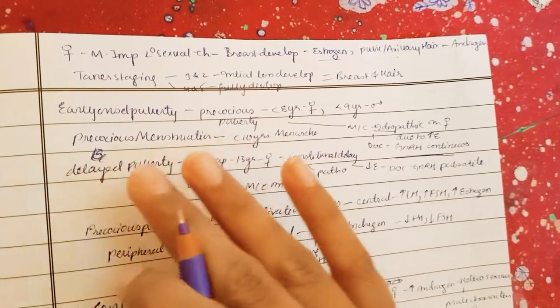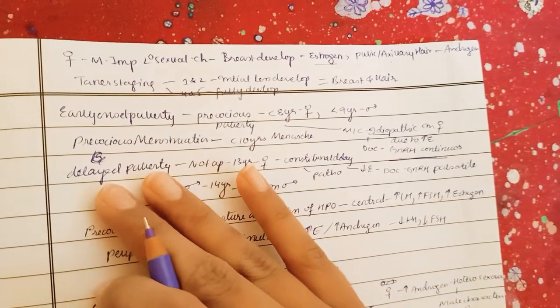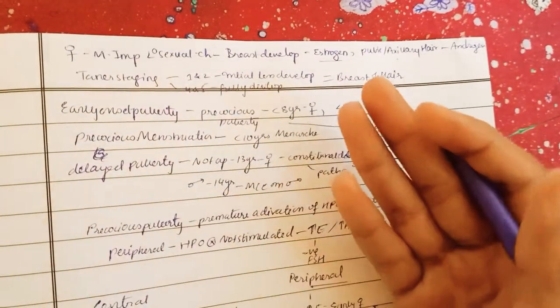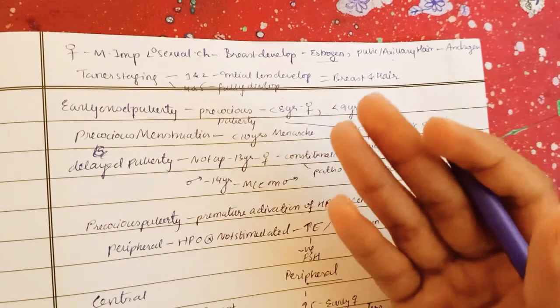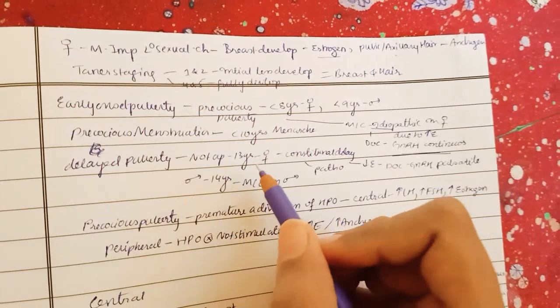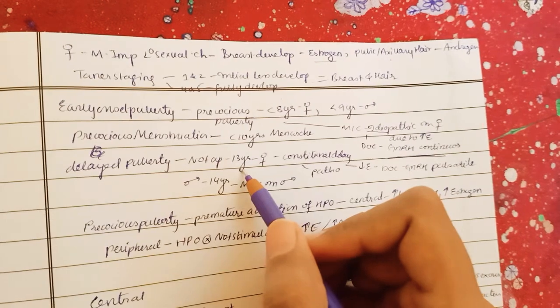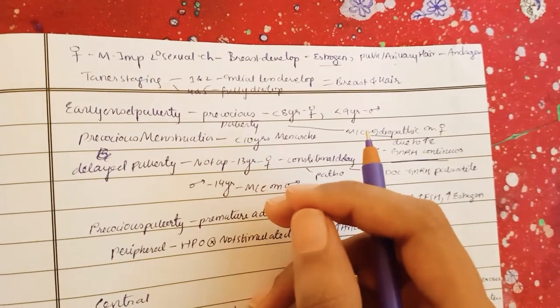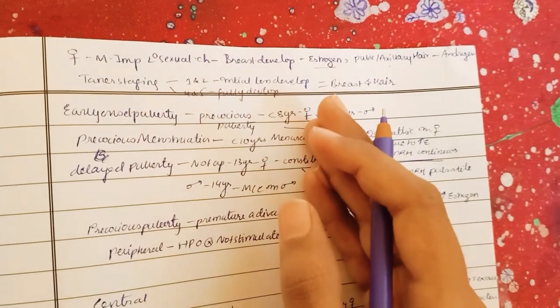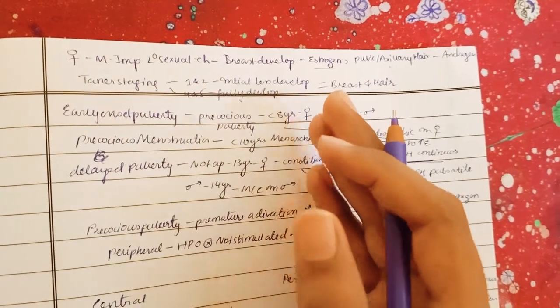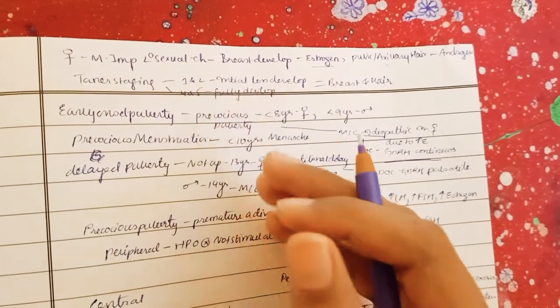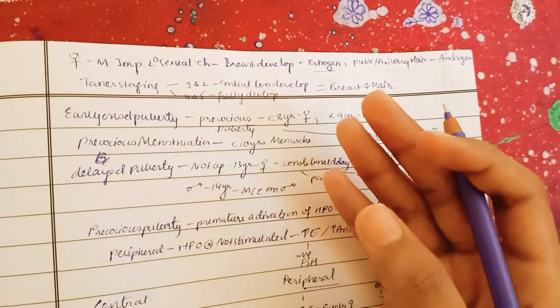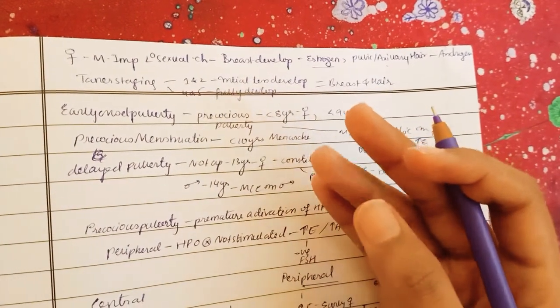Now coming to delayed puberty. Delayed puberty means the female or the male are getting puberty at a late age. In the female, delayed puberty is when the secondary sexual characters have still not appeared by 13 years of age. Usually they should appear by 10.5 years, but it is delayed to 13, means 11, 12, 13.